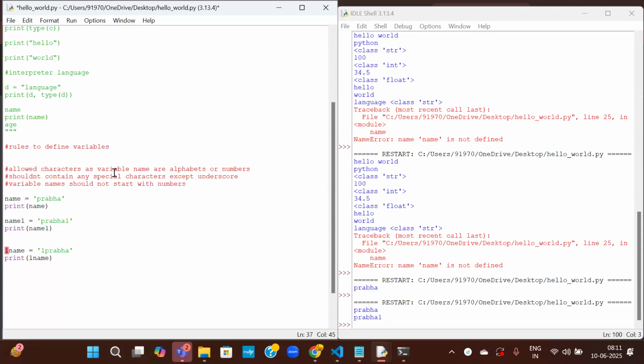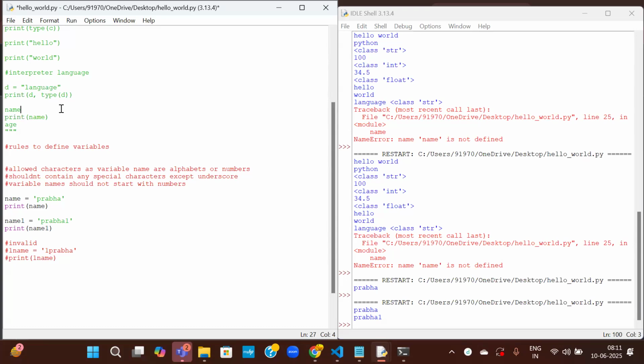It should always start with alphabets, either uppercase or lowercase. Okay, this is not valid. Then let us write invalid and comment this. So hash is for single line comments and triple quotes are for multi-line comments.